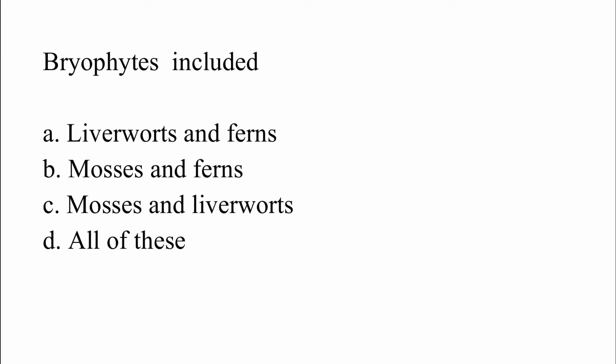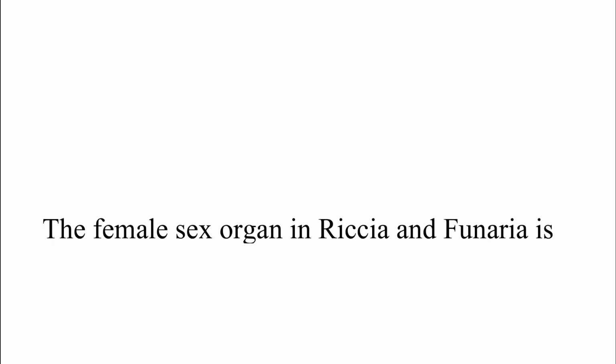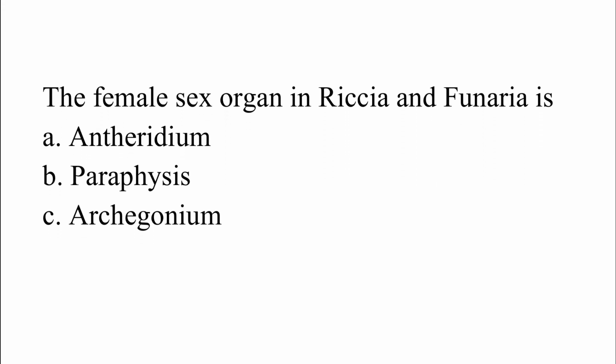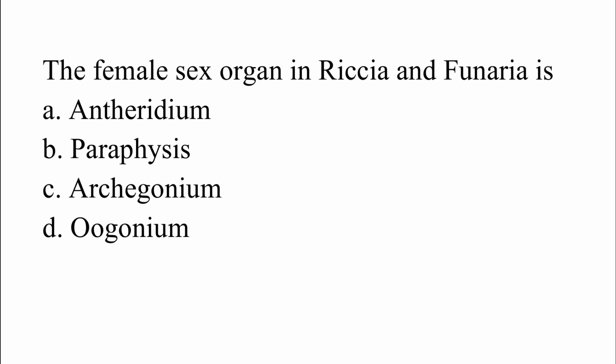The correct answer is option C, which is mosses and liverwort. The female sex organ in Riccia and Funaria is: option A, antheridium; option B, paraphysis; option C, archegonium; option D, oogonium. The correct answer is option C, which is archegonium.